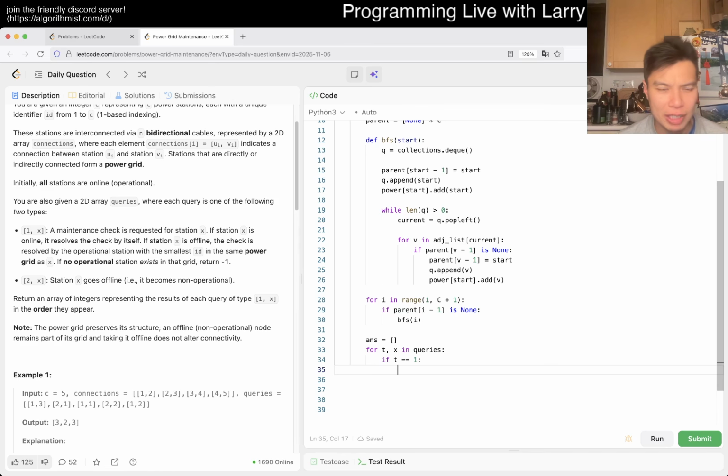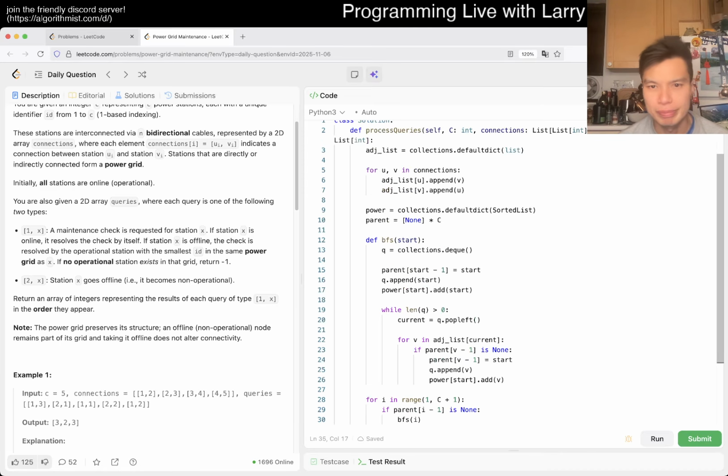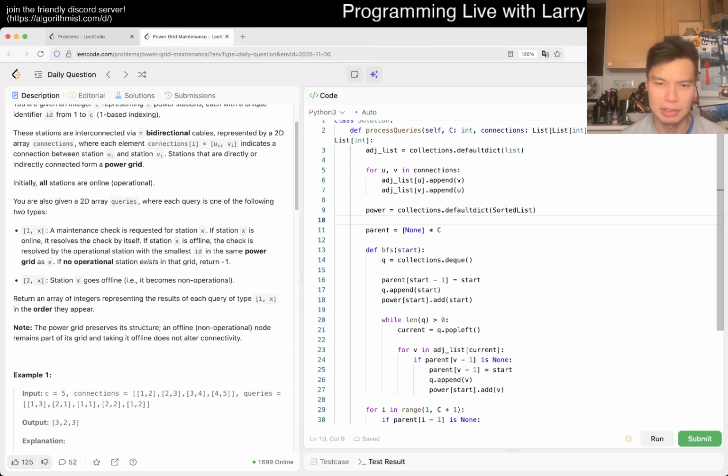But in any case, if type is equal to 1, then I have to keep track of whether it's online. I thought I could do it implicitly with power, but I actually do need to. I'm trying to think about the naming. Naming is hard. Power on, maybe? It goes true, right?